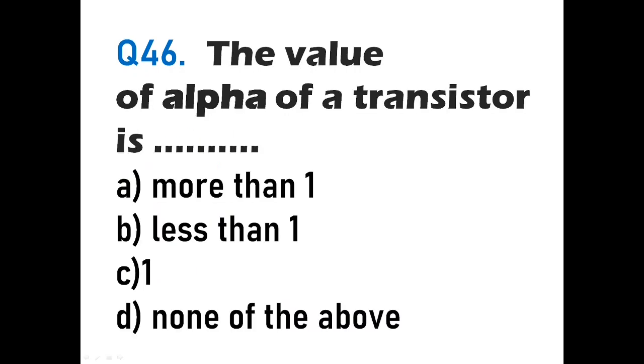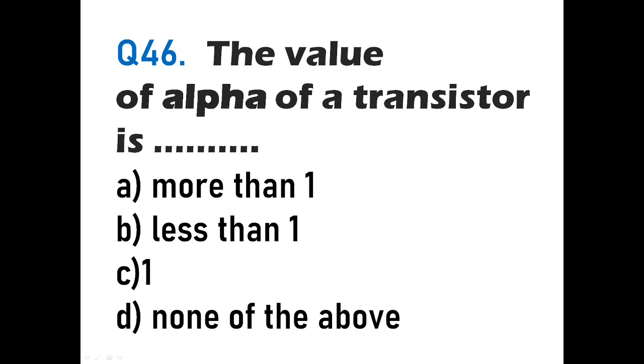Question number 46. The value of alpha of a transistor is dash. Okay, now alpha means what? If you remember the definition of alpha, alpha is the current amplification factor or current gain in common base configuration. Current amplification factor or current gain in common base configuration. That means it is a ratio of output current to input current.